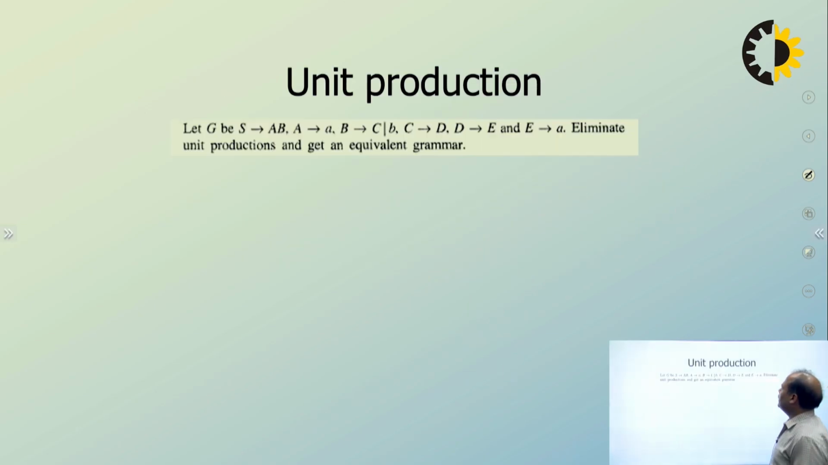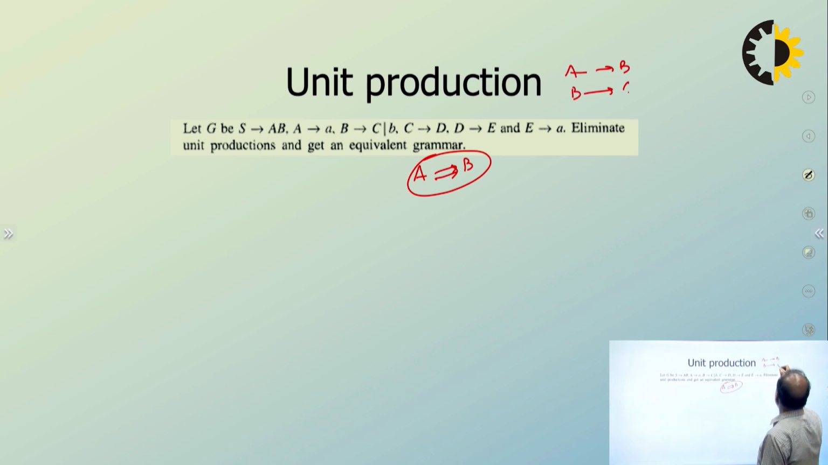Similarly, let us understand unit production. Unit production is very easy. Any production of the form A goes to B, one non-terminal on the right, is known as a unit production. And remember, such productions have no role in language derivation, because if A goes to B and B goes to C, C goes to small d, so of course A is going to B, B goes to C, so A goes to D.